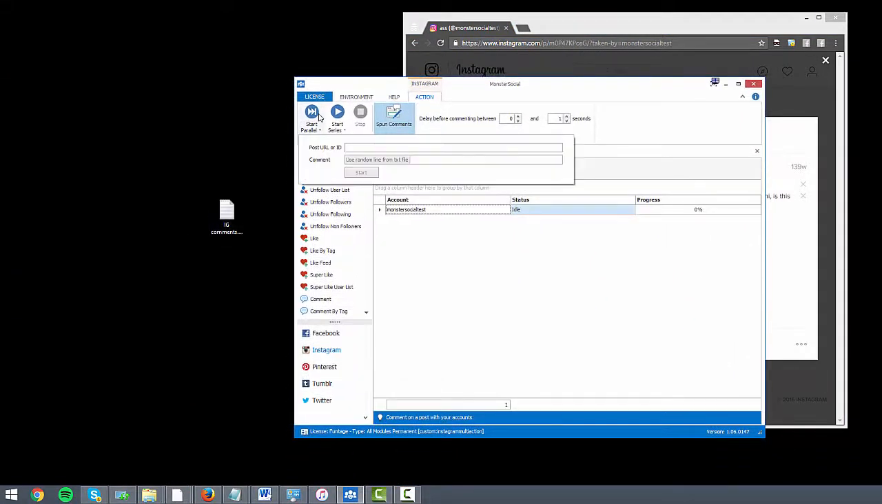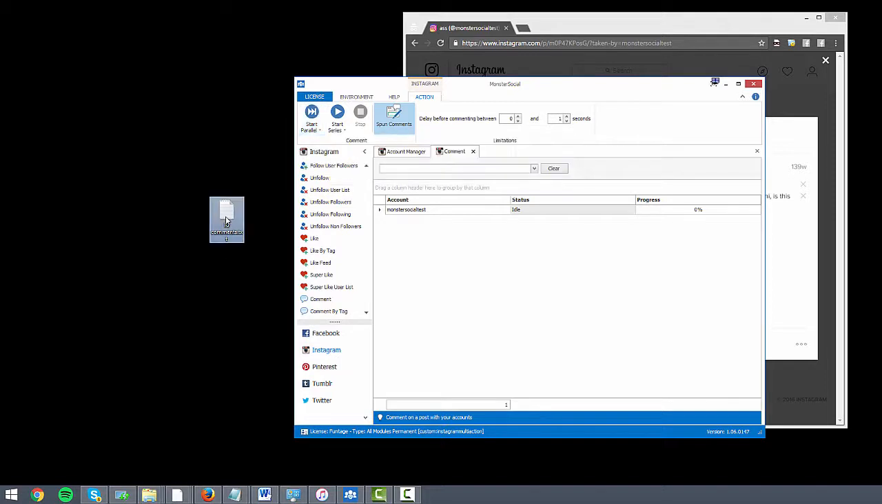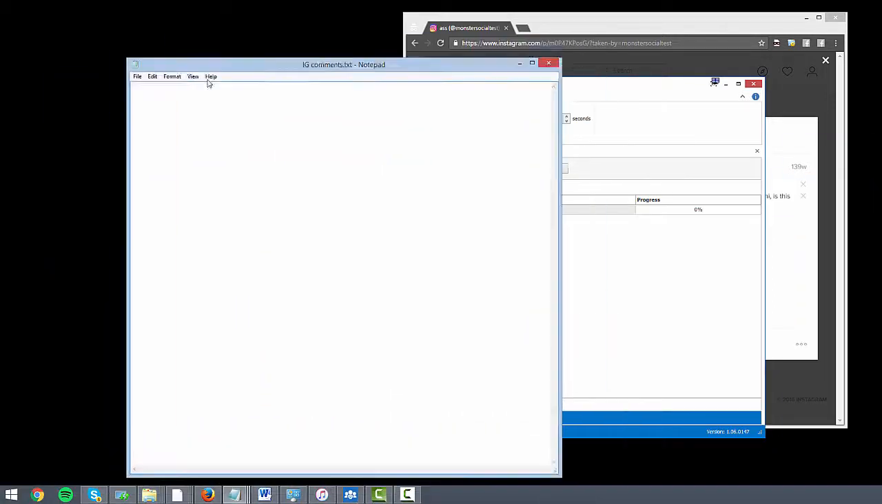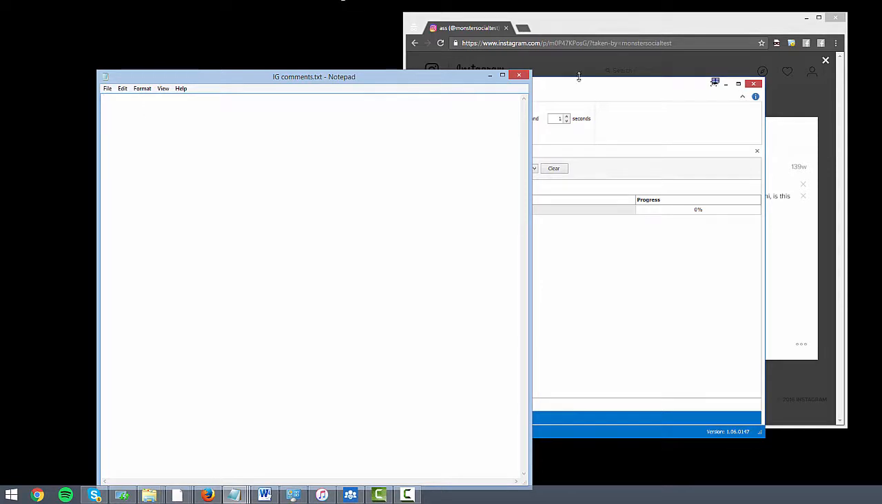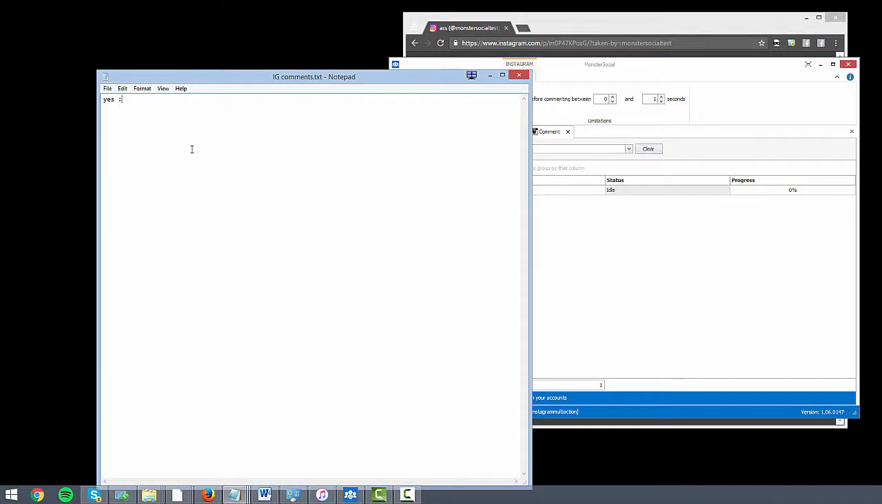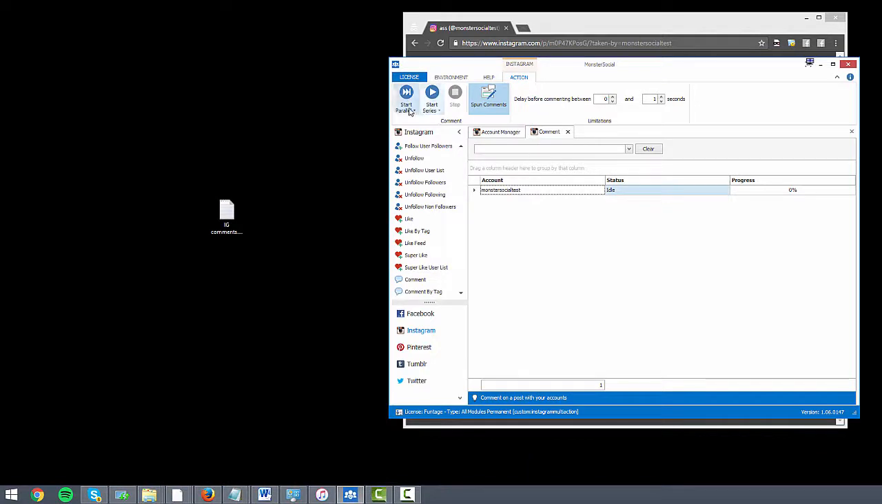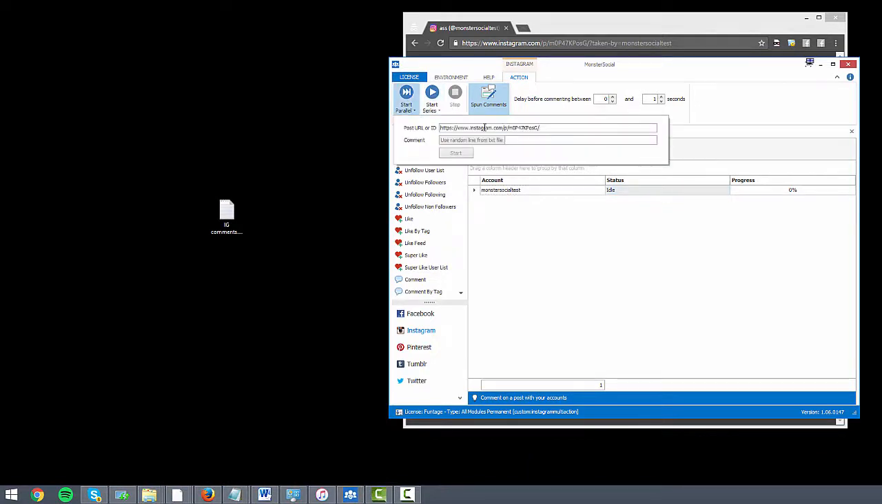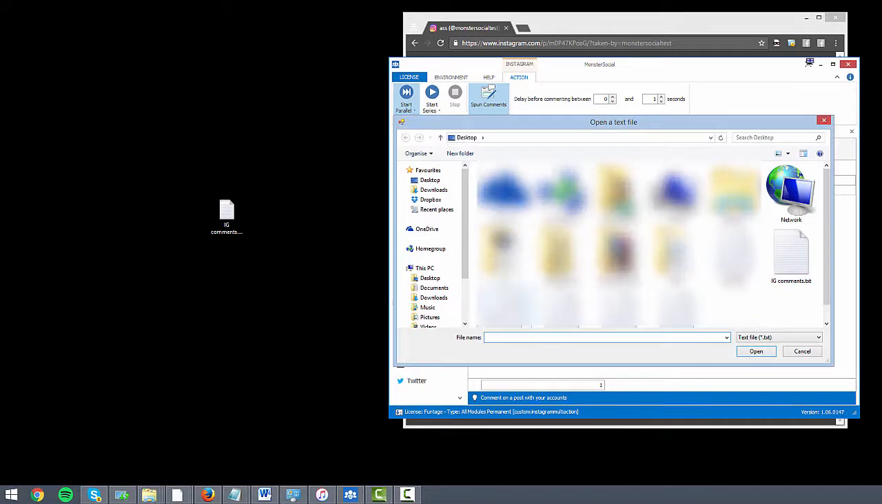What you need to do is load a text file, a text file full of comments. Now, you can see I've got this on the desktop here. I've just opened it. Her question was, "Hi, is this bot working?" I'm going to type in yes, smiley face, save this, and close. Okay, cool. So I'm going to paste the post URL in, so you can see this is it here. Comment, so I'm going to use it from IG comments. Here we go.